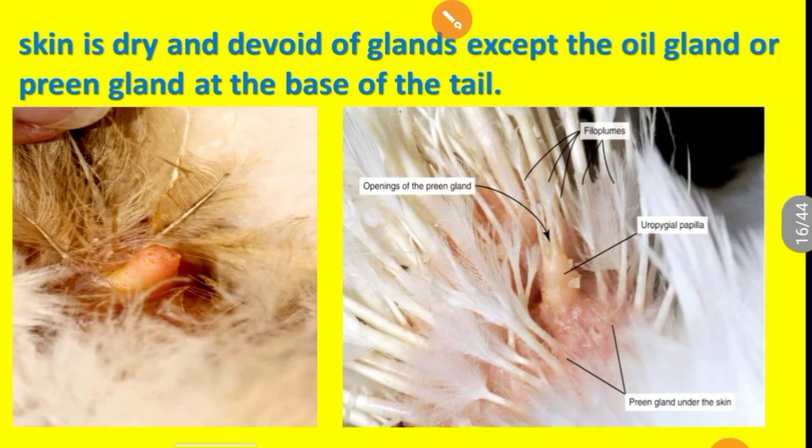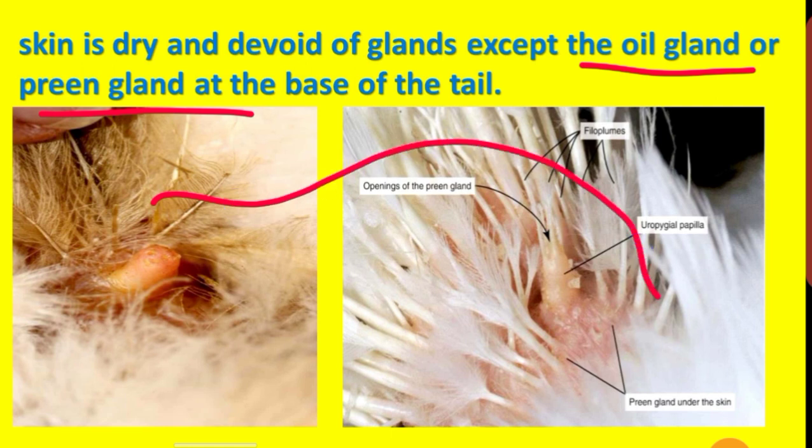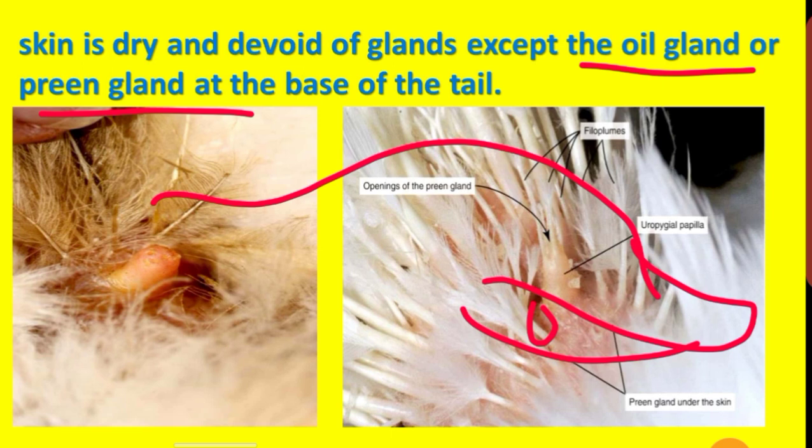Skin is very dry and devoid of glands except the oil gland or preen gland. This oil gland or preen gland is present at the base of the tail. Though skin is very dry and devoid of glands, a bird has an oil gland or preen gland, located at the base of the tail.